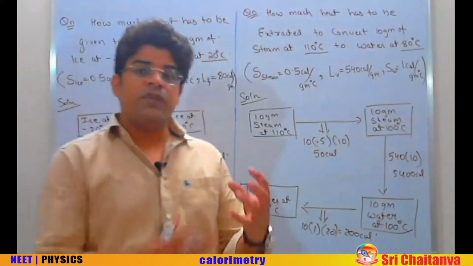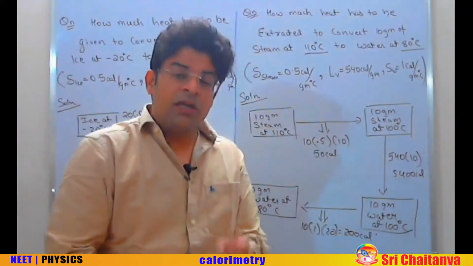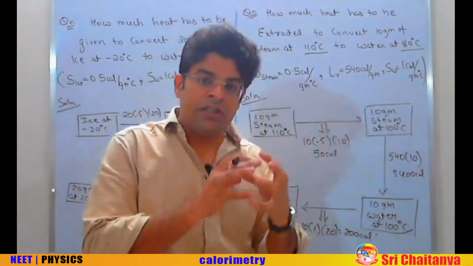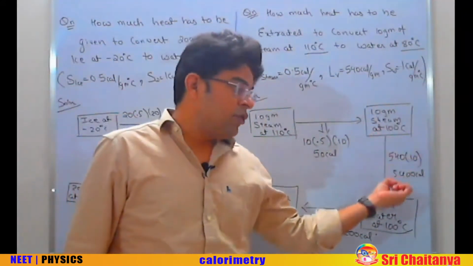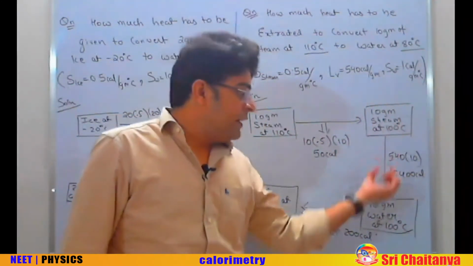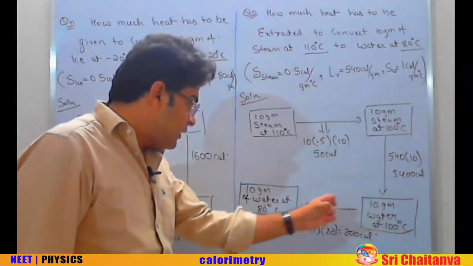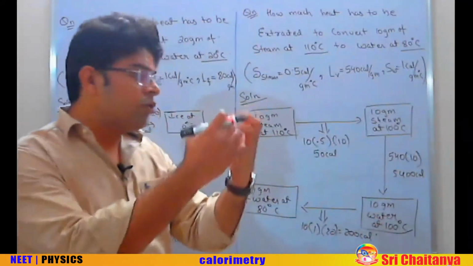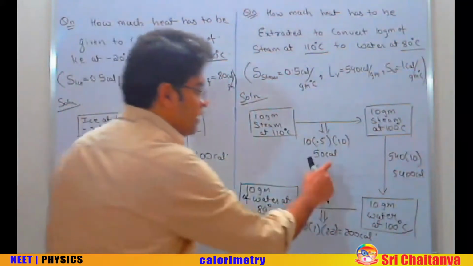So first 50 calorie has to be extracted just to reduce the temperature of steam to the condensation point. The next 5400 calorie has to be extracted to condense the steam. The next 200 calorie has to be extracted to cool down water from 100 to 80. So how much overall heat has to be taken out? This plus this plus this.